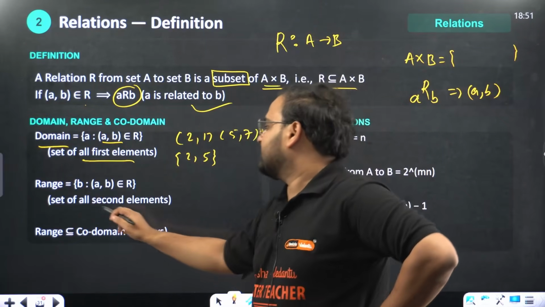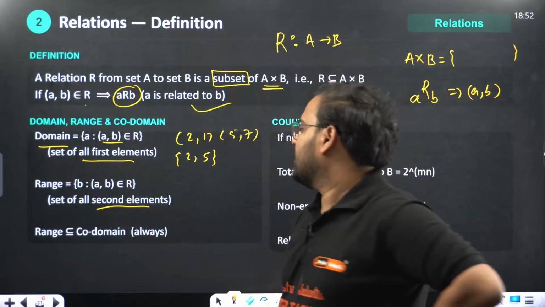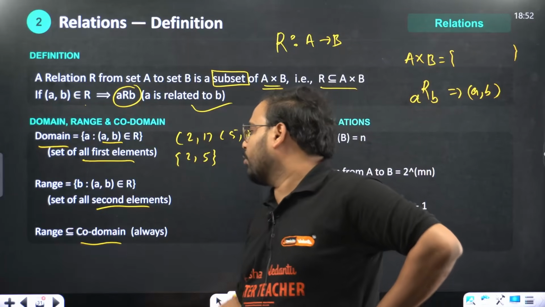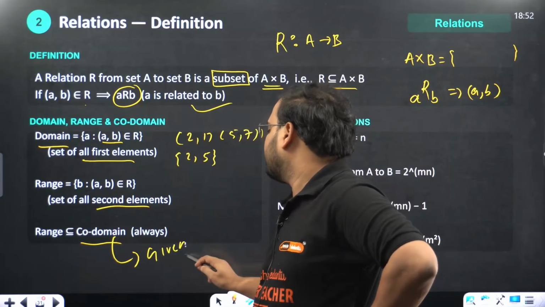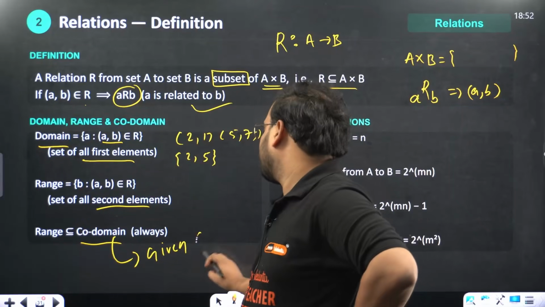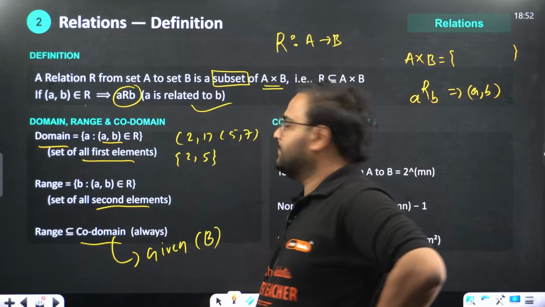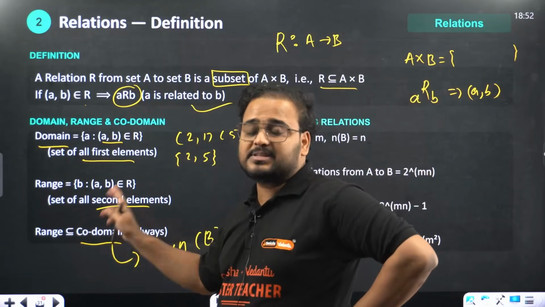In the same way, the set of all the second elements is called the range. And range is always a subset of codomain, and codomain will be given in the question. It is always given in the problem, so don't worry about that. What is codomain? That is my set B. So range is always a subset of codomain.